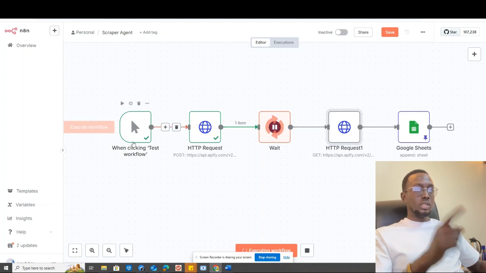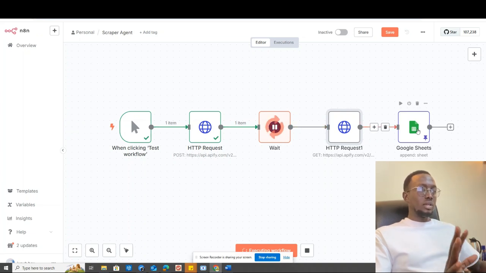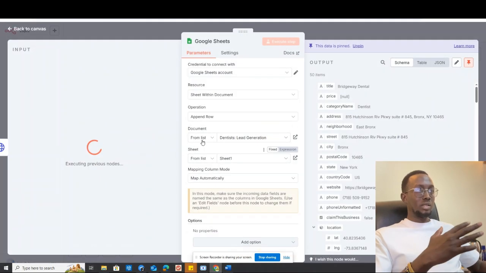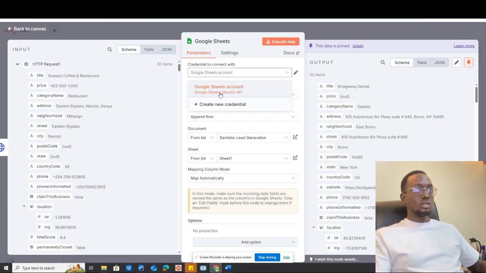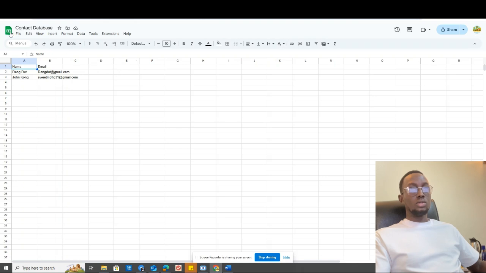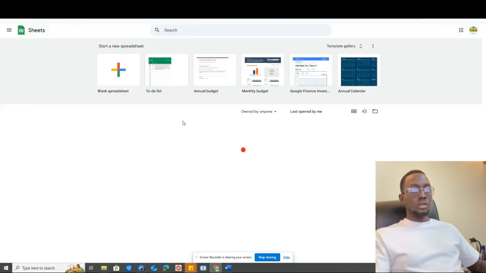So we did click to test, it got the results, and then I was waiting to compile the list, and then I was going to send it here. And then finally now it's setting up the way it's going to paste the information. So you connect with the Google Sheets account, so easy to follow. And then you have to choose from your sheets which one you want to use.